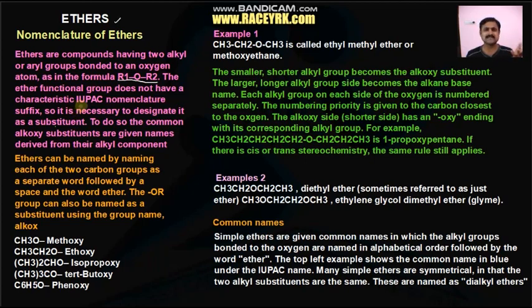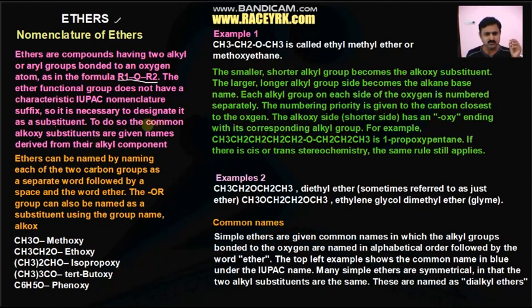So there are two methods we will be discussing. It is necessary to designate the ether functional group as a substituent, like in the case of alcohols, where we did the same thing.